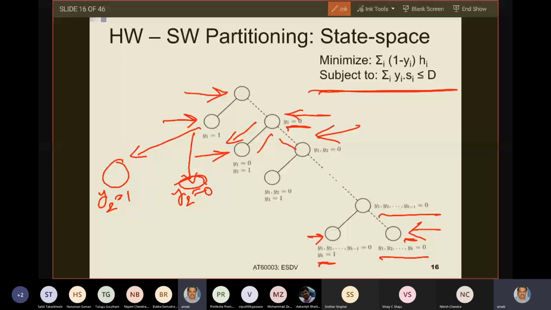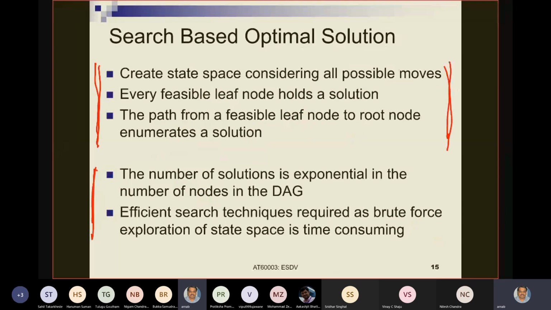So it does not build the state space tree and then run the algorithm, but when it runs, in the process, it goes on building the state space tree. It does not draw the state space tree, but the way in which it explores is the building of the state space tree. This is what we mean when we say that the state space tree is being implicitly generated. With this, the first three lines again: create a state space considering all possible moves. Every feasible leaf node holds a solution. The path from a feasible leaf node to a root node enumerates a solution. I think this is now clear.